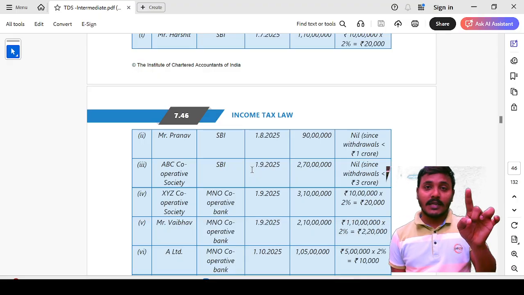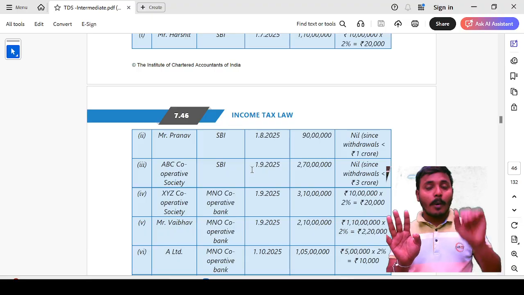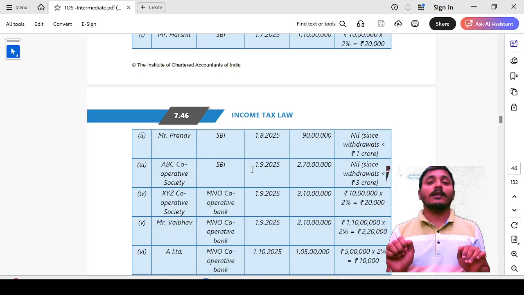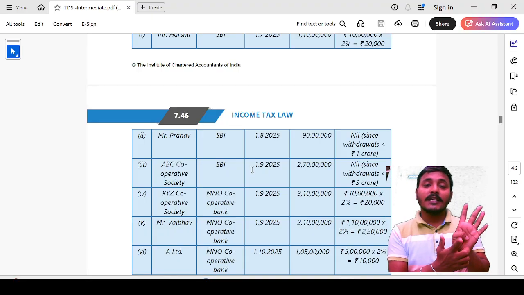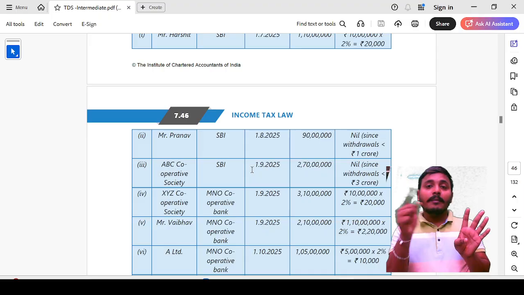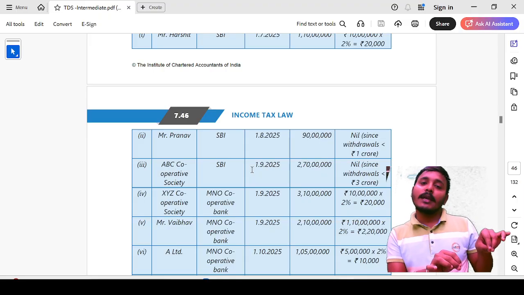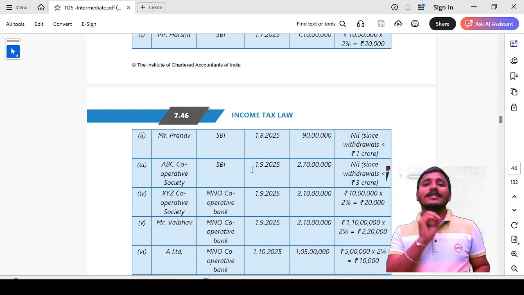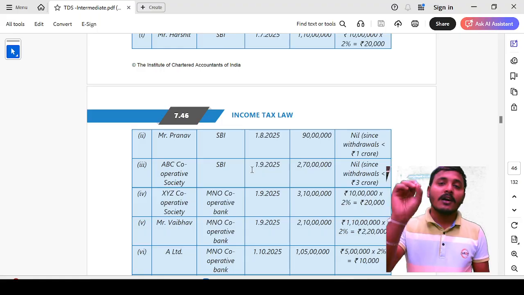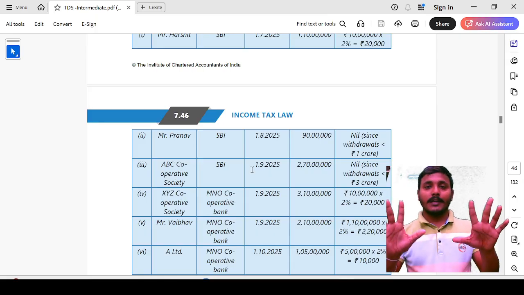For deductees, the classification is into 2 categories: one is cooperative society, another is other than cooperative society. If a cooperative society is withdrawing cash, then instead of 1 crore, the limit is 3 crore. Up to 3 crore there is no TDS applicability. So here also, ABC cooperative society is withdrawing cash from the SBI on 1st September 2025 an amount of 2 crore 70 lakh rupees. For this there is no TDS applicability.